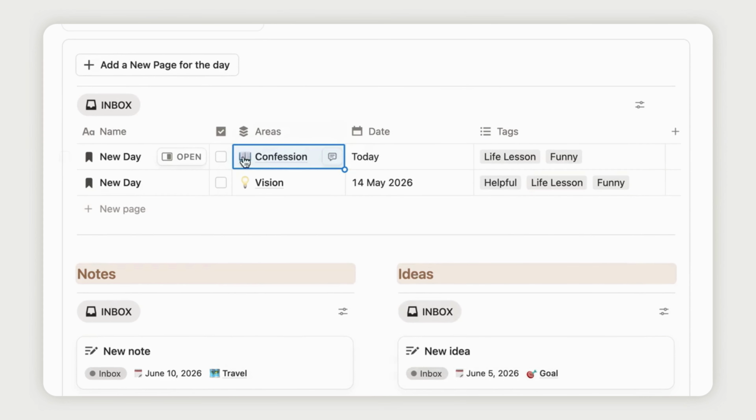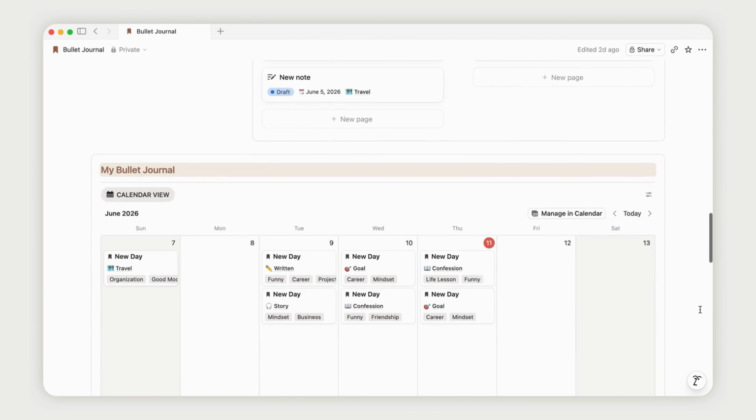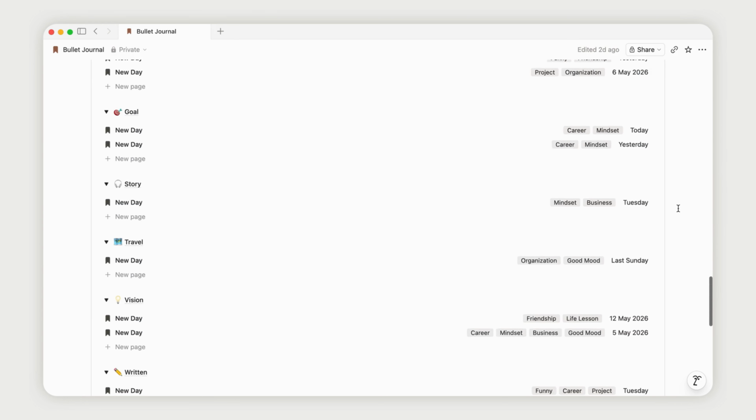Once I check the completion box, the entry moves from the inbox to the regular view. It automatically appears in the weekly calendar and is also grouped by area further down the dashboard. Notes and ideas work pretty much the same way.